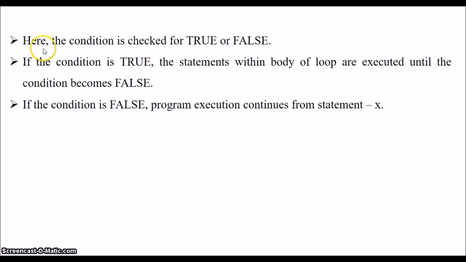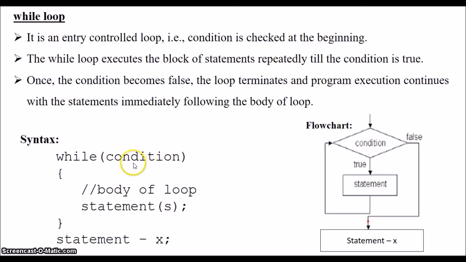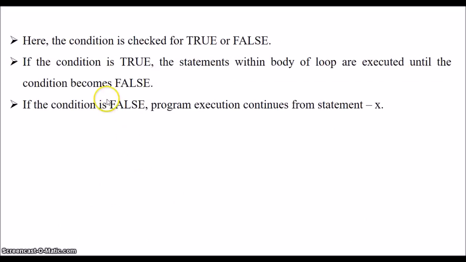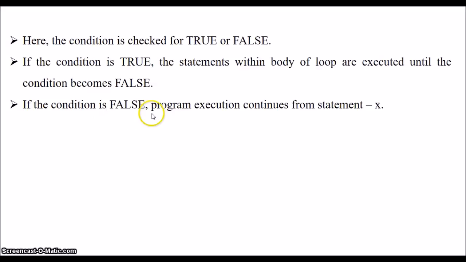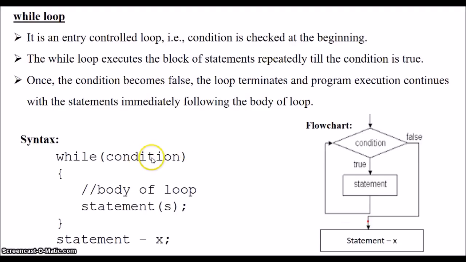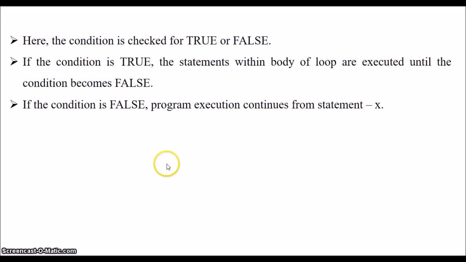The same thing has been given here. The condition is checked for true or false. If the condition is true, the statements within the body of loop are executed until the condition becomes false. If the condition is false, program execution continues from statement X.